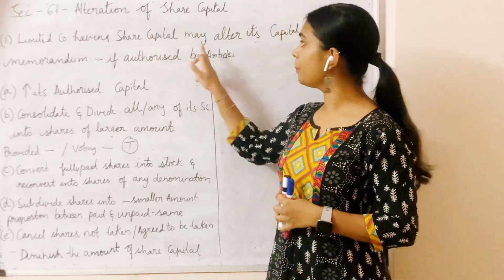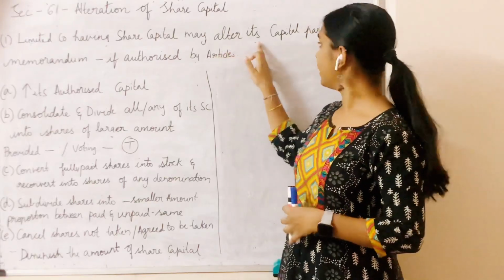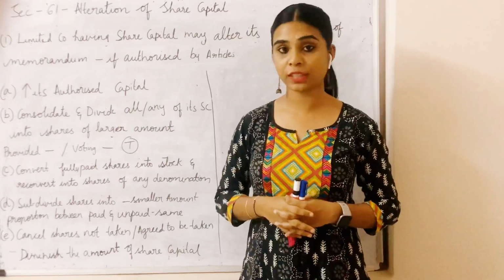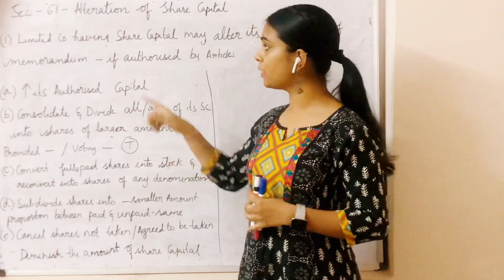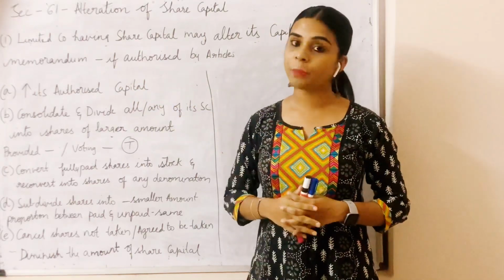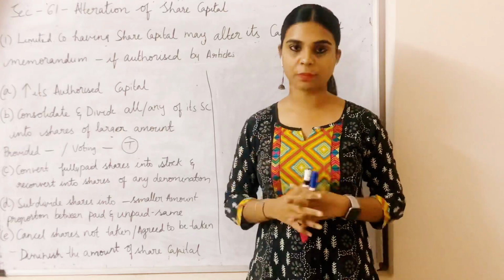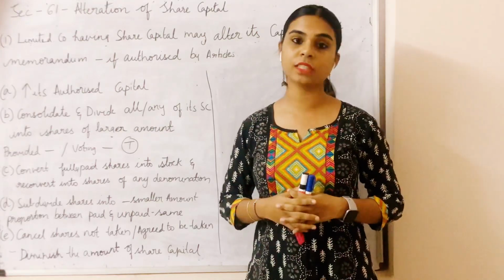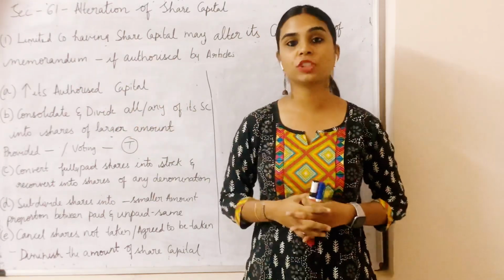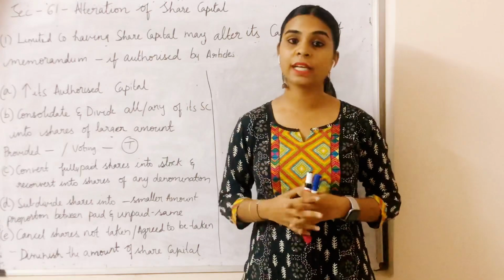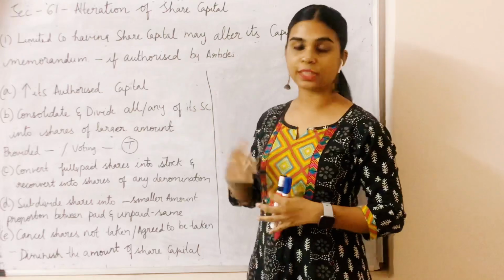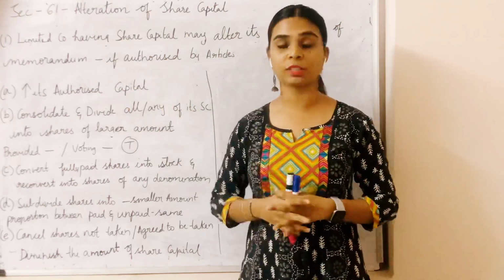Such a company may alter, that is change, the capital part of its memorandum, provided first it checks whether such power is given in the articles or not. If the power is given in the articles, then it can change its memorandum. If the power is not given in the articles, it will first have to change its articles and then it can change the capital given in the memorandum. To alter the articles, we follow section 14, and to alter the memorandum we follow section 13.